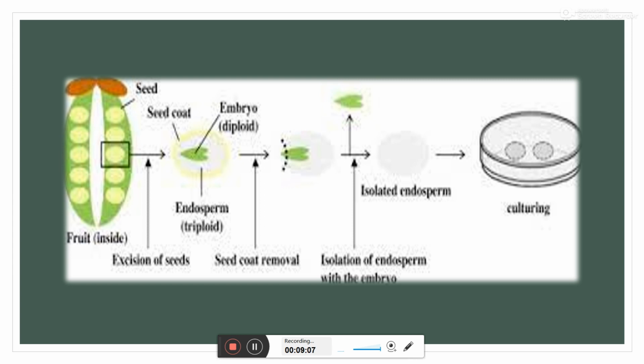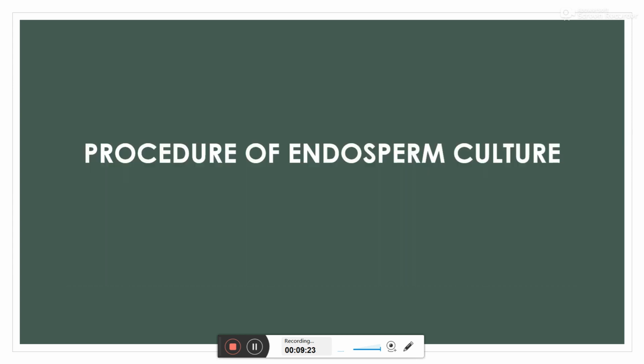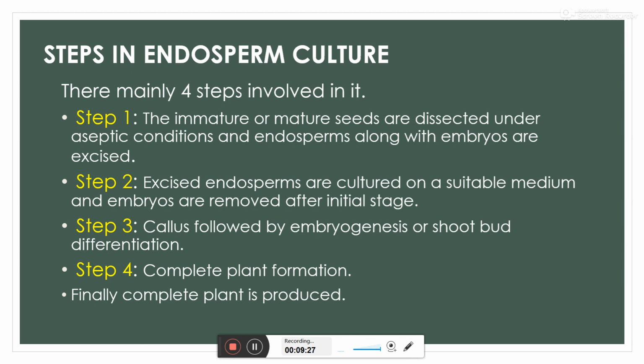After the isolation of the endosperm, it is transferred into a suitable culture medium and allowed to grow. This allows callus formation or embryogenesis, or shoot formation or differentiation.